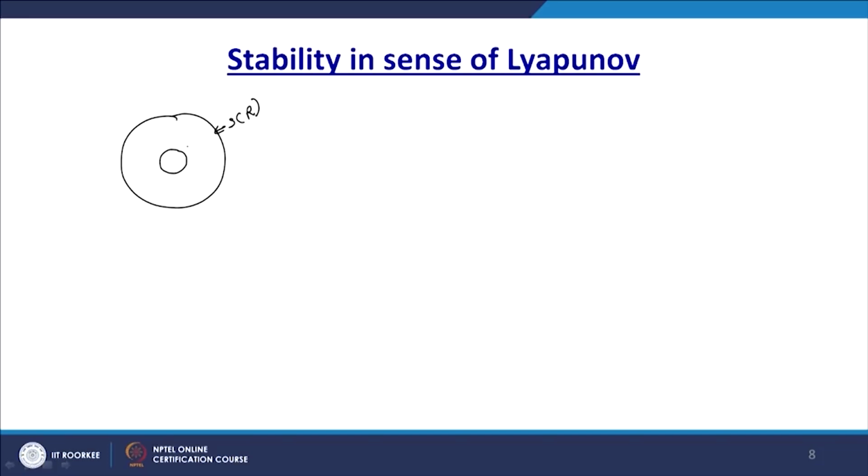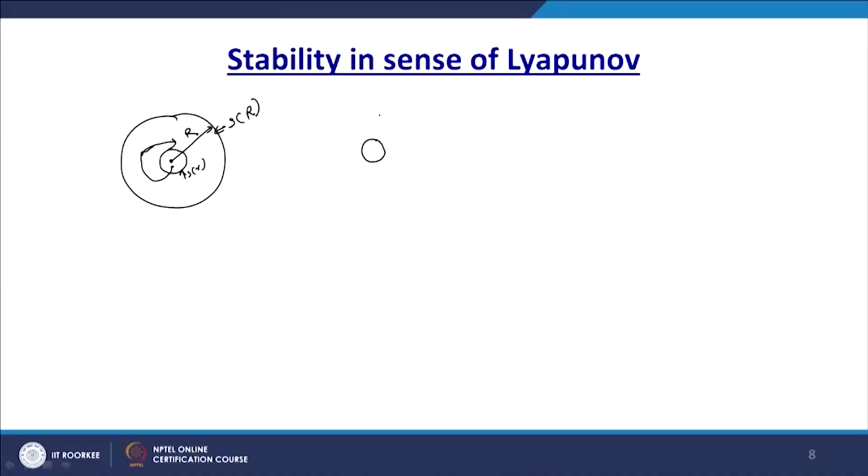The small region is defined as S of small r, and here is the larger region, and this is the origin, the equilibrium point. Now we take one trajectory which is near the origin. It starts moving, but it does not go away, it remains here. That means the system is only stable.